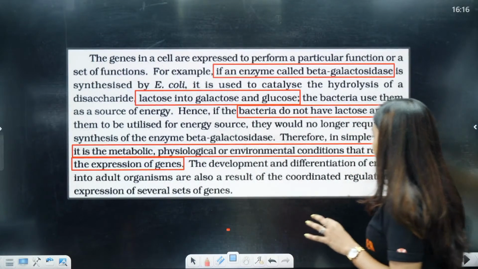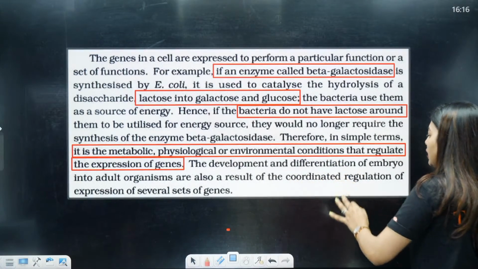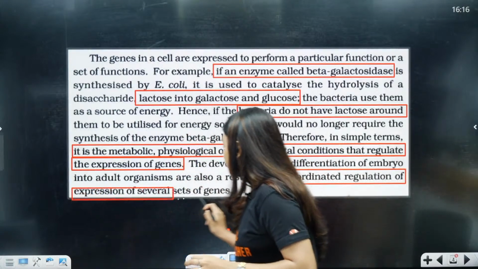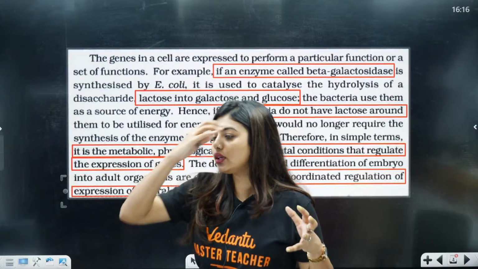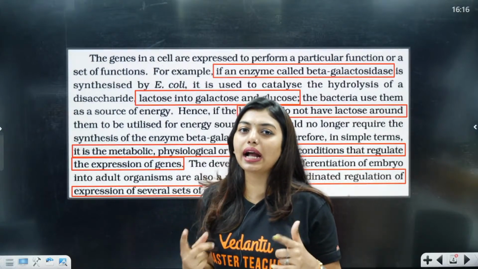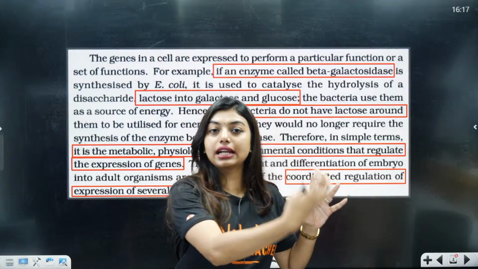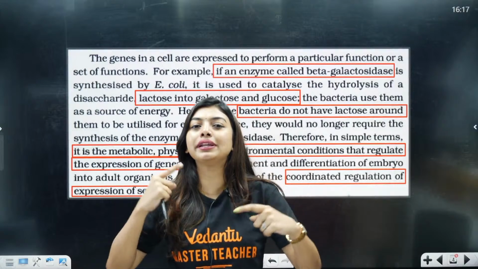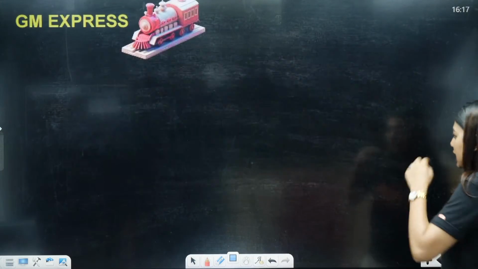Now, the development and differentiation of an embryo into an adult organism are also a result of coordinated regulation of expression of several sets of genes. So understood? That means when an embryo is growing, we should understand that every gene will not be active every time. There will be some genes who will take up some job, they will switch off, then there is another set of genes which will switch on to do it. So this way everything will be regulated properly. Very nice.